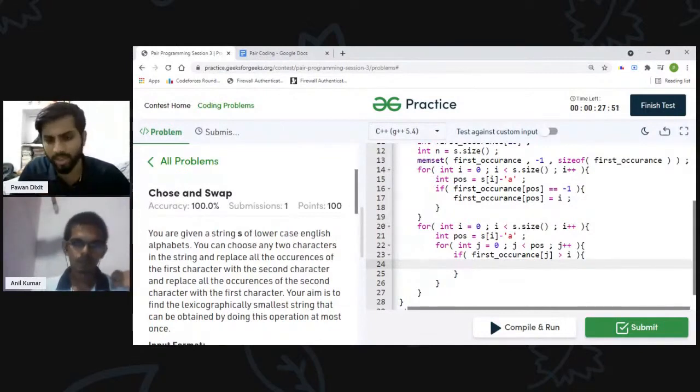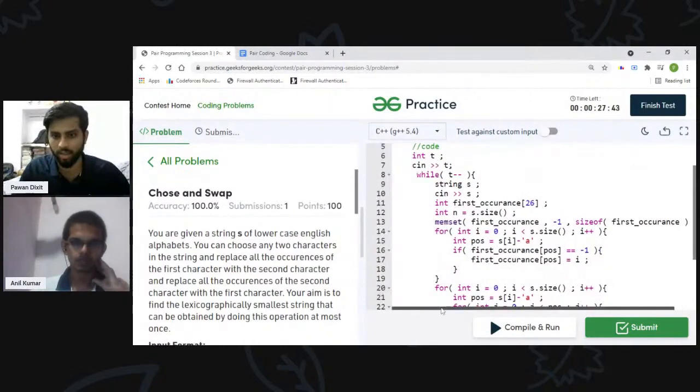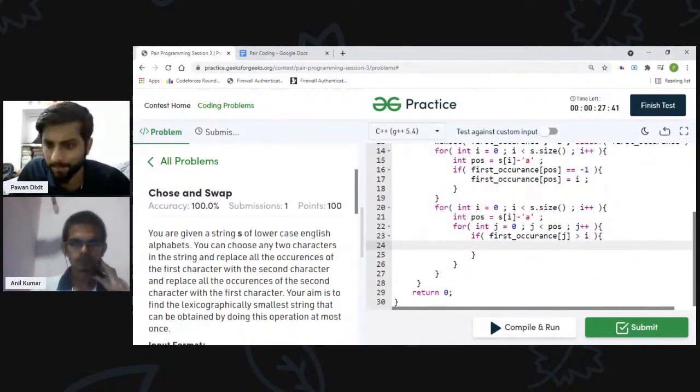So here I'll just do the change directly inside this and break. Or you can make a function called change and pass the characters, or you can do it here, however you like. No, I'll do it right here. Okay, so what I will do is run another loop for int k equal to 0.